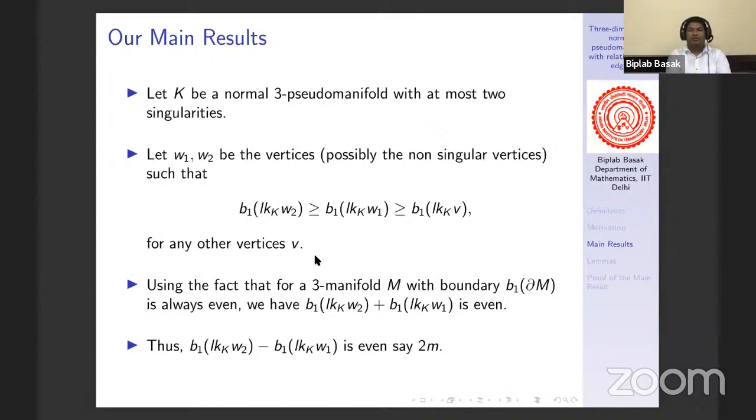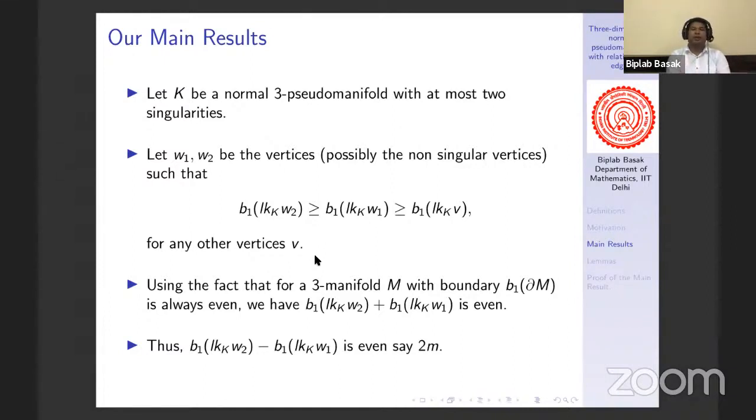In the whole of this talk, we consider a normal pseudo-manifold K with at most two singularities. Now let W1 and W2 be vertices in K such that B1 of the link of W2 is greater than or equal to B1 of the link of W1, which is greater than or equal to B1 of the link of V for any other vertex V. Since we have considered at most two singularities, if we have exactly two singularities, then W2 and W1 will be my singular vertices.